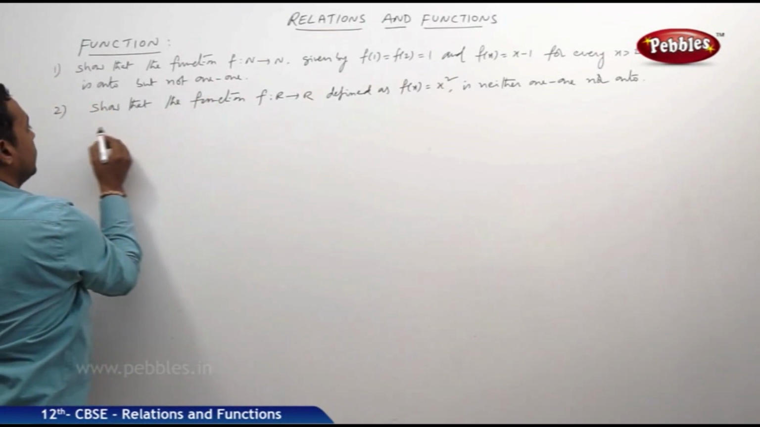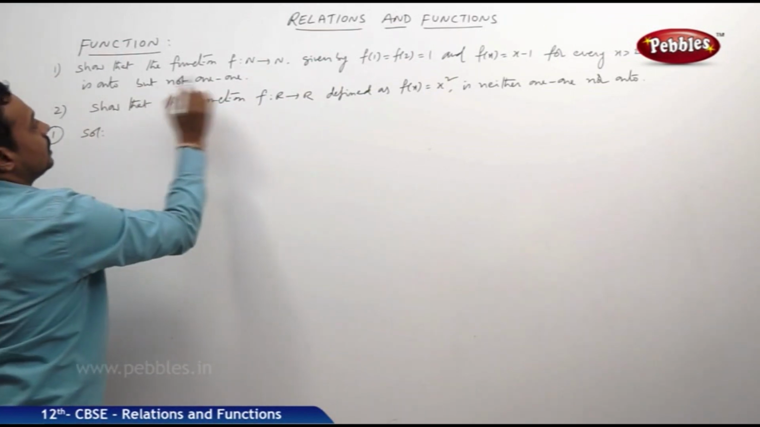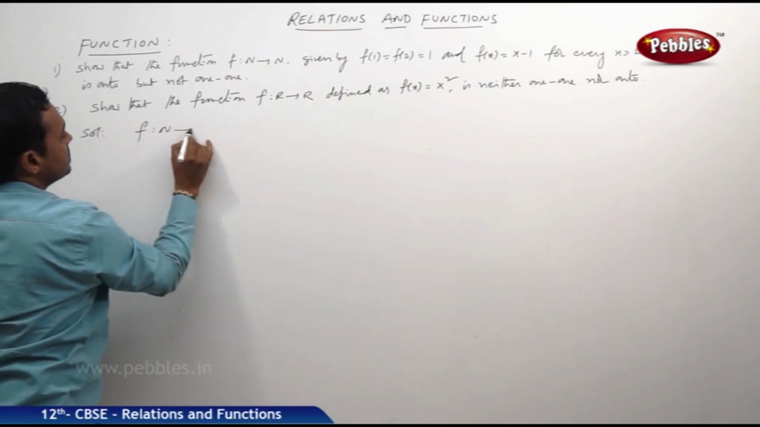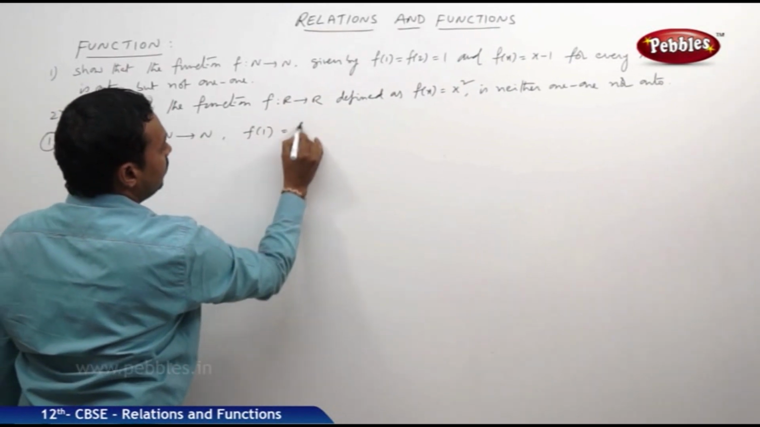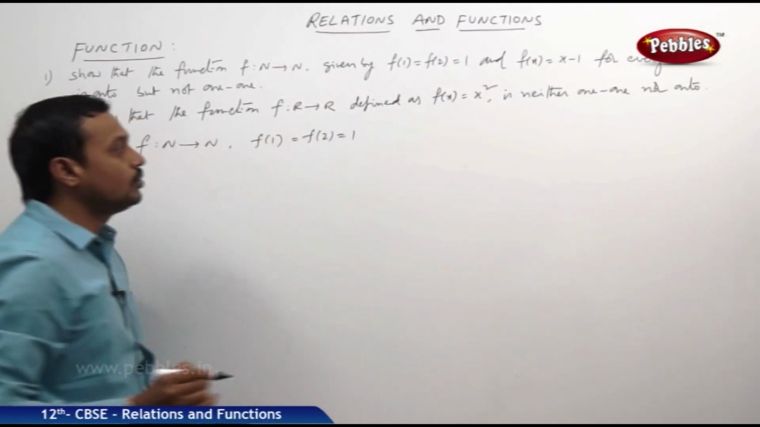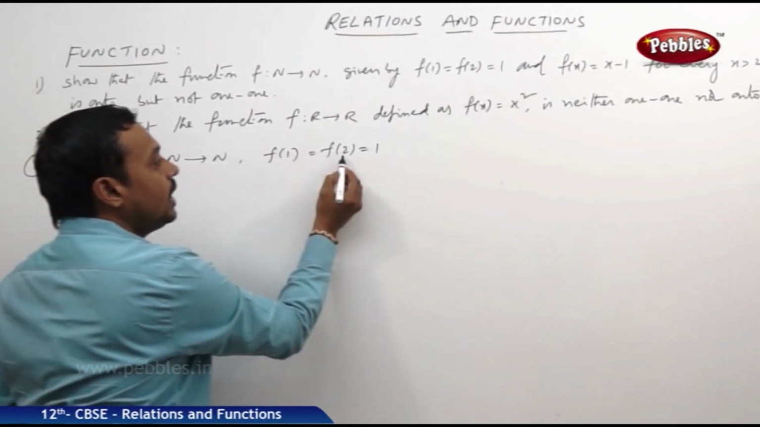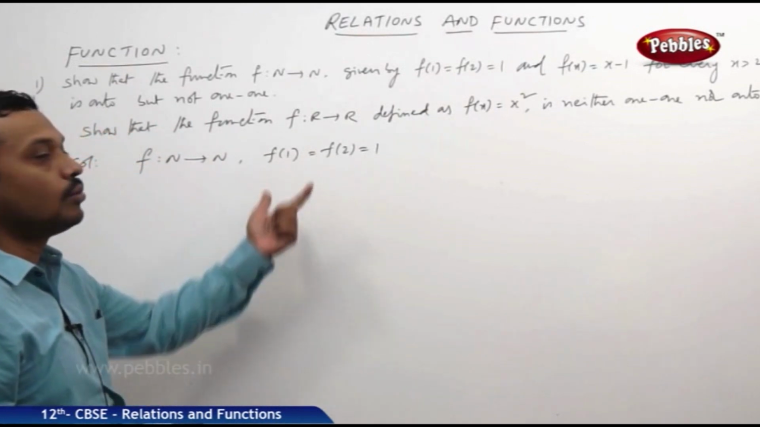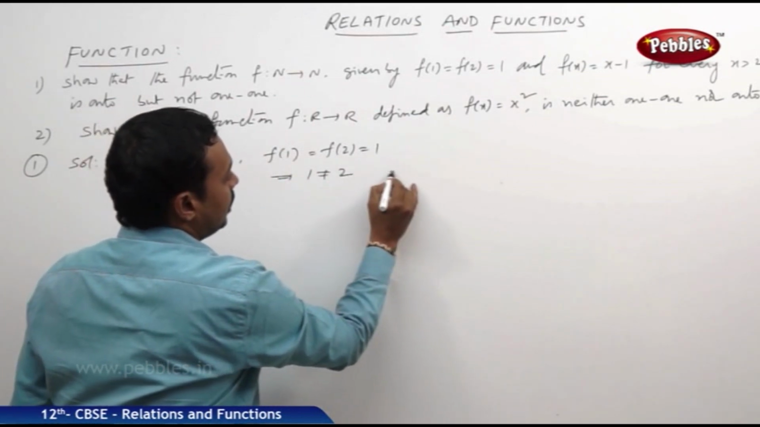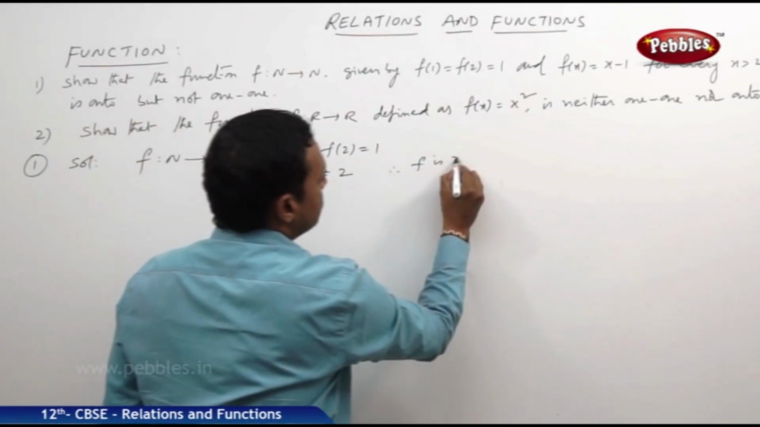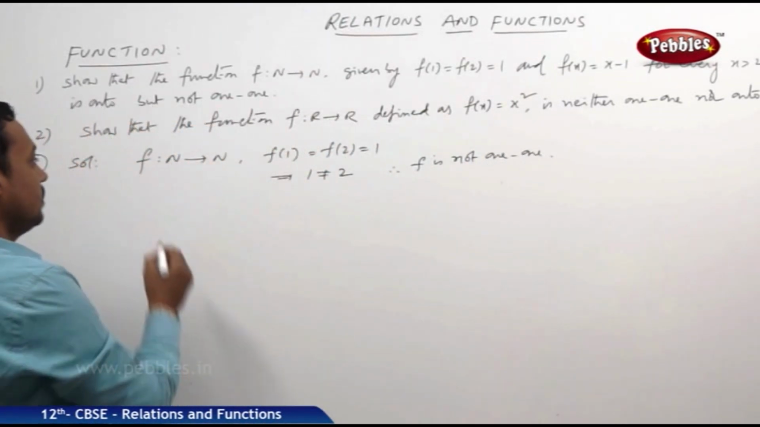Now see the first one. Solution. Given that the function f is mapping from N to N, set of natural numbers to natural numbers, and also given that f of 1 is equal to f of 2 is equal to 1. So clearly it is not one-one. Why? 1 and 2 are two distinct elements, but their images are equal. So this implies 1 is not equal to 2, yet f of 1 equals f of 2. Therefore the given function f is not one-one. Is it onto? Now let us see.